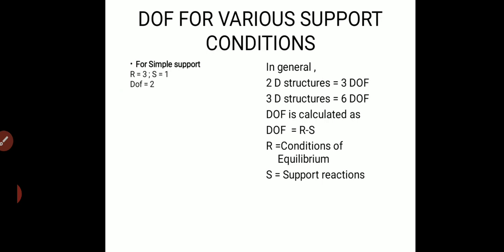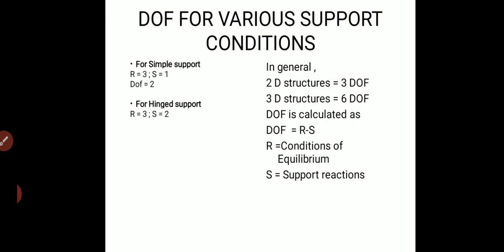So the next type of support is the hinge support, also called a pinned support. Since I am dealing with the 2-dimensional structure, the number of equilibrium conditions will be equal to 3 and the support reactions for each support will be 2, one in the horizontal direction and the other in the vertical direction.